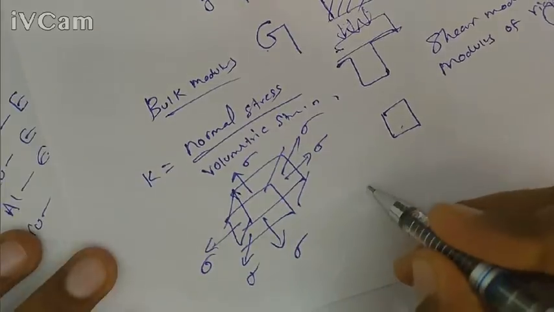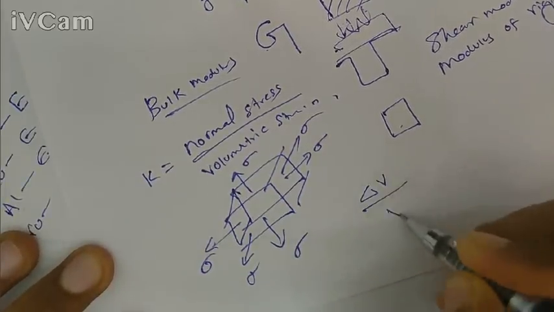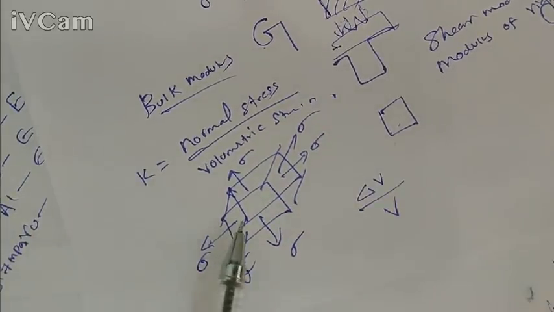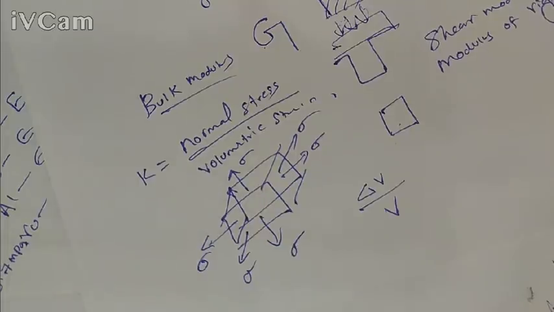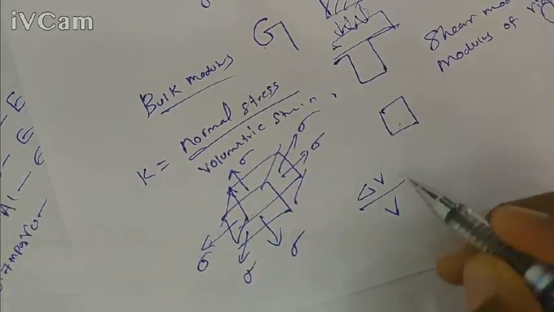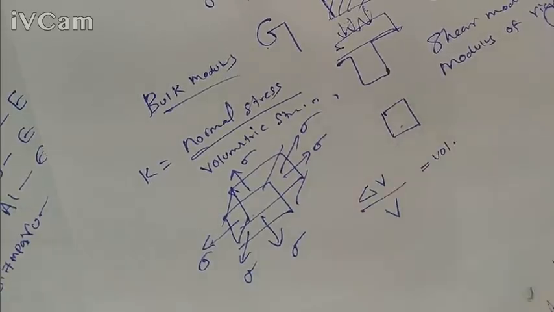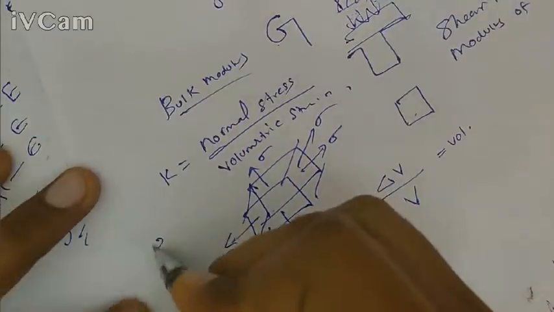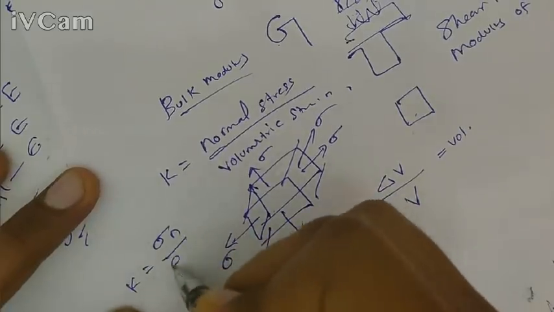Volumetric strain is equal to change in volume by original volume. When this body is subjected to direct stress, there will be some change in volume. So the change in volume divided by the original volume of this body is the volumetric strain. So the normal stress divided by volumetric strain is called bulk modulus. So K, the bulk modulus, is equal to sigma n by Ev.